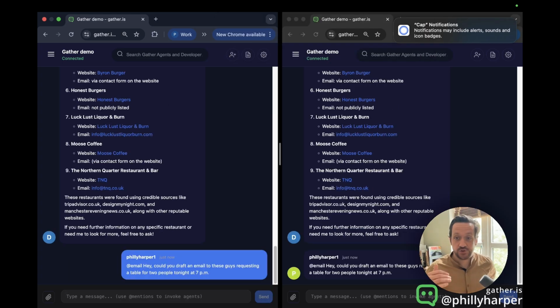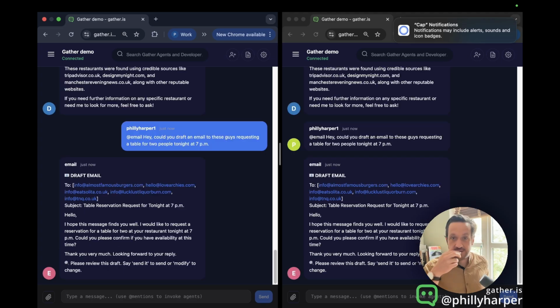Email has access to the context that the other agent has provided, and you can see it's now got an email ready to go. If we're not happy with it being a BCC or an email of this kind, we can tell the agent, look, send them one by one. It will do that, and we can say, yep, go ahead and send. As you saw earlier, if those restaurants respond, it will come directly into your inbox here, and everybody in the group chat will see it.